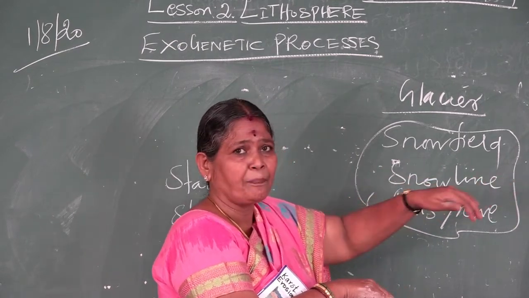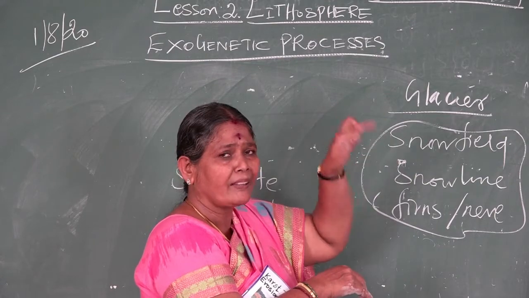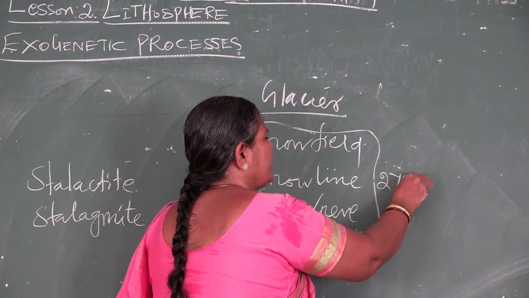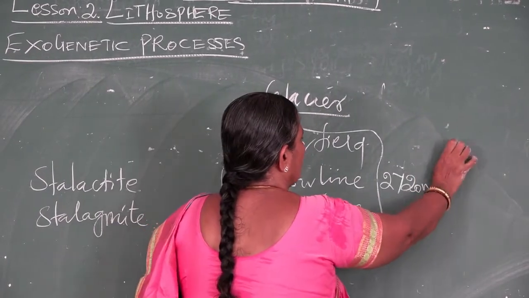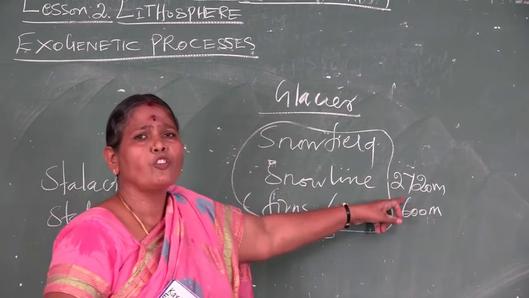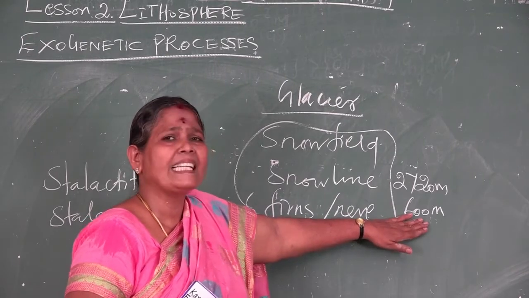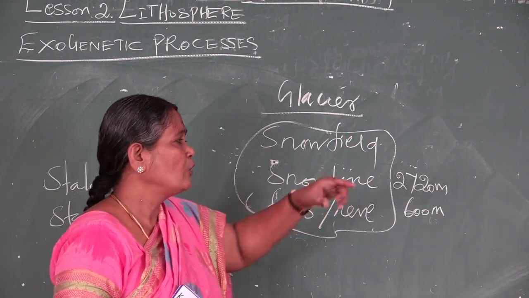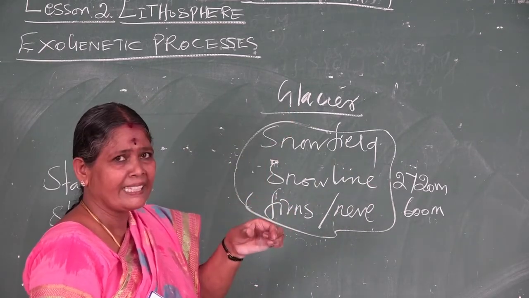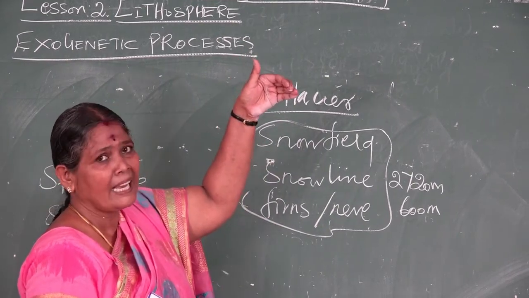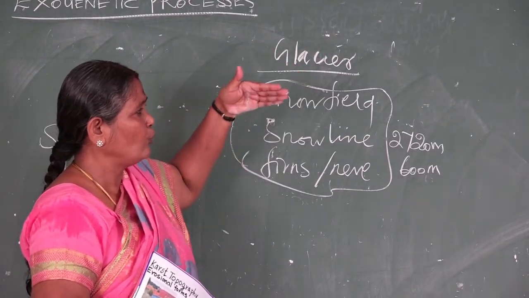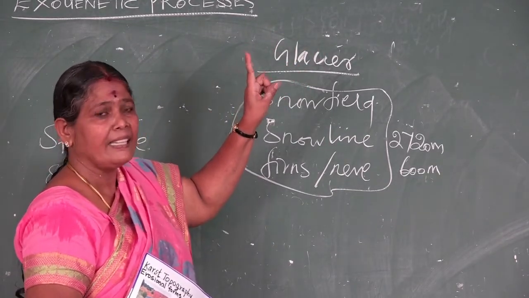Here is one general question: the higher the latitude, the lower the snow line. For example, the Alps mountain has 2720 meters, whereas Greenland has 600 meters. Why? Because the Alps are at lower latitude, whereas Greenland is at higher latitude. So if latitude increases, the snow line decreases. Greenland is in higher latitude, so the snow line is decreased. Compared to Greenland, the Alps are at lower latitude, so the snow line is higher.